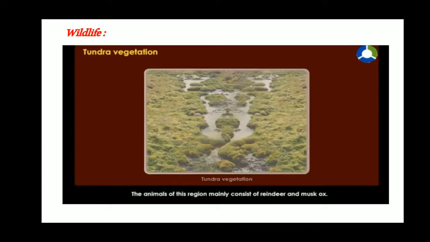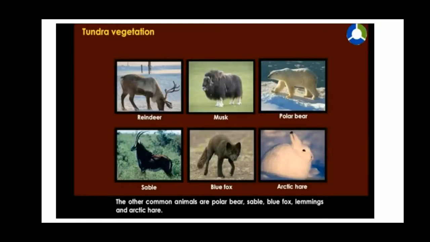The animals of this region mainly consist of reindeer and muskox. See here, the other common animals are polar bear, sable, blue fox, lemmings and Arctic hare.